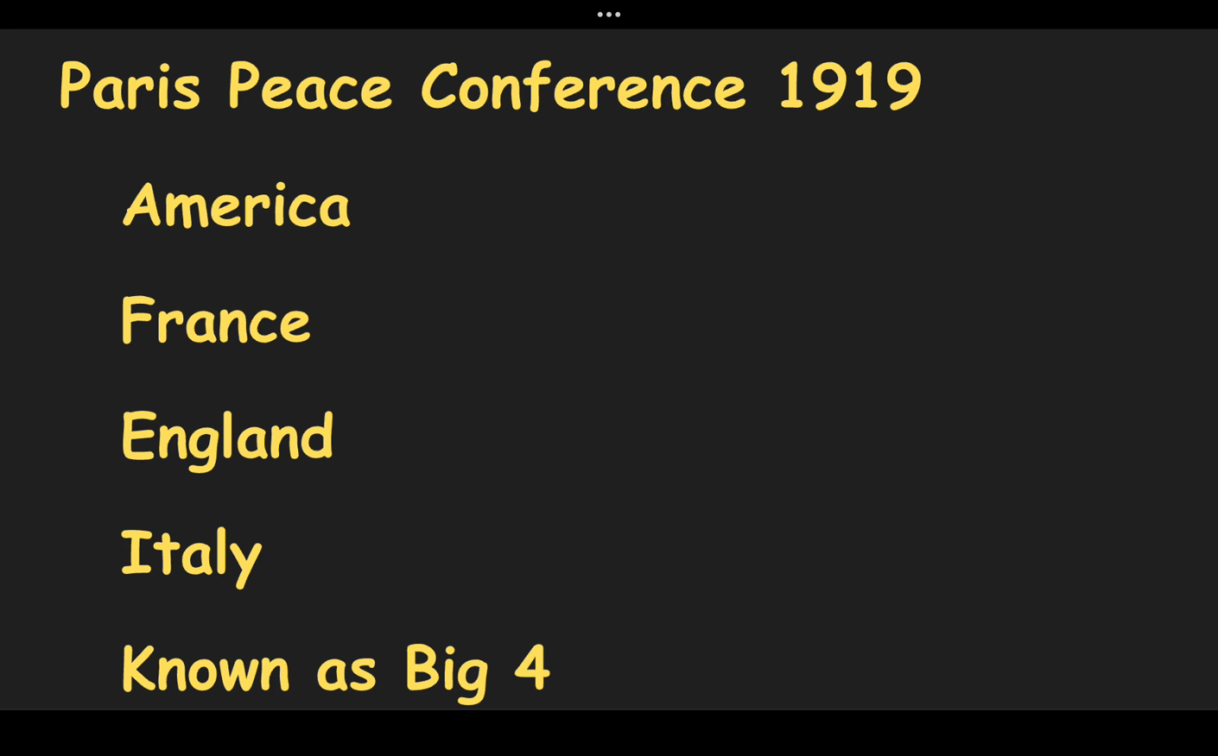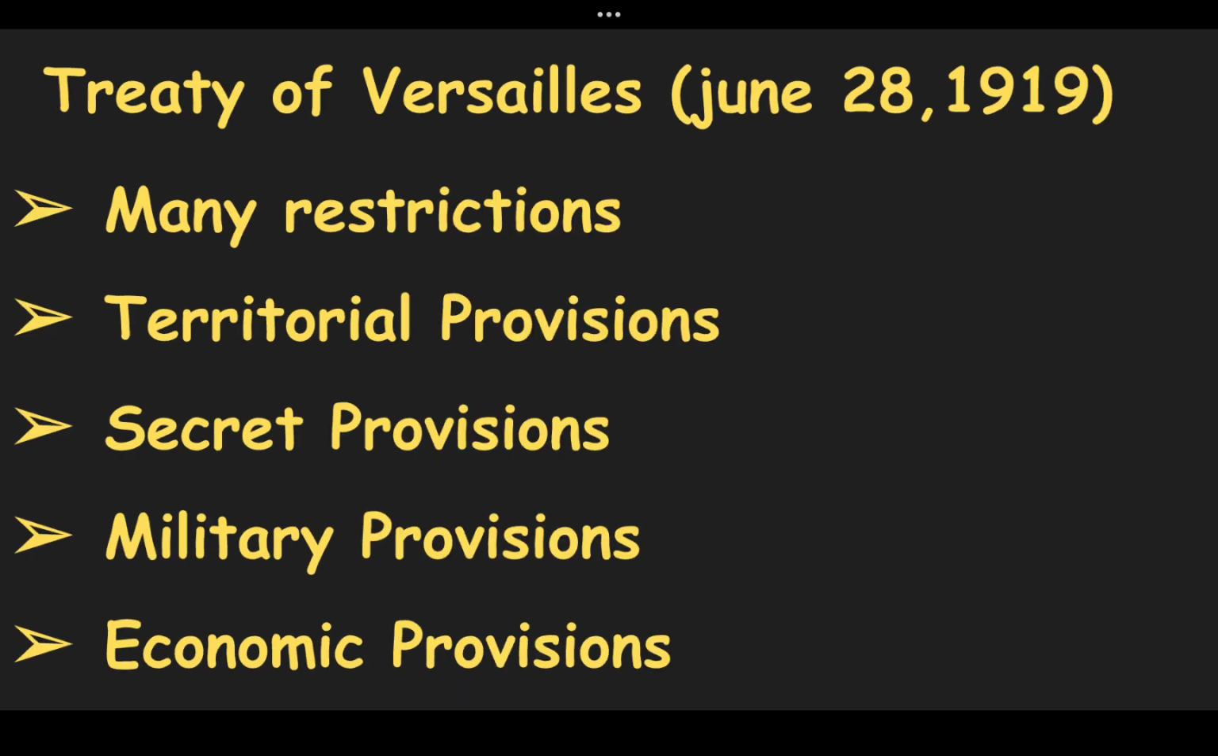One of its dimensions was the Treaty of Versailles, June 28, 1919, with Germany. Here Germany was declared the aggressor country. Therefore, many restrictions were imposed on it. First was the territorial provision.